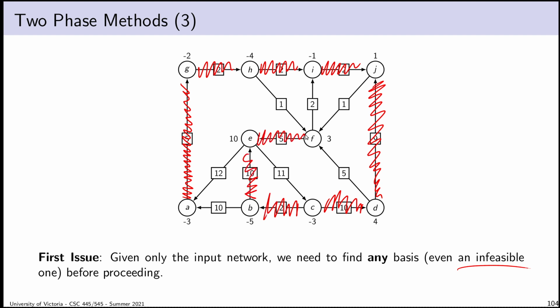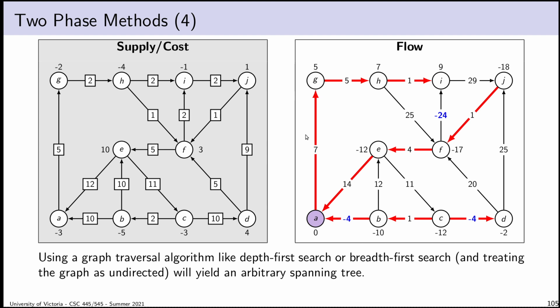All right, there's a spanning tree. This is a basis. It's probably not going to be a very useful basis. It probably will be infeasible, both primal and dual, but I can use a graph traversal algorithm to find some initial basis to work with. Starting from nothing, you can just run a graph traversal algorithm, either on paper or with a machine, to compute some basis to work with, some spanning tree.